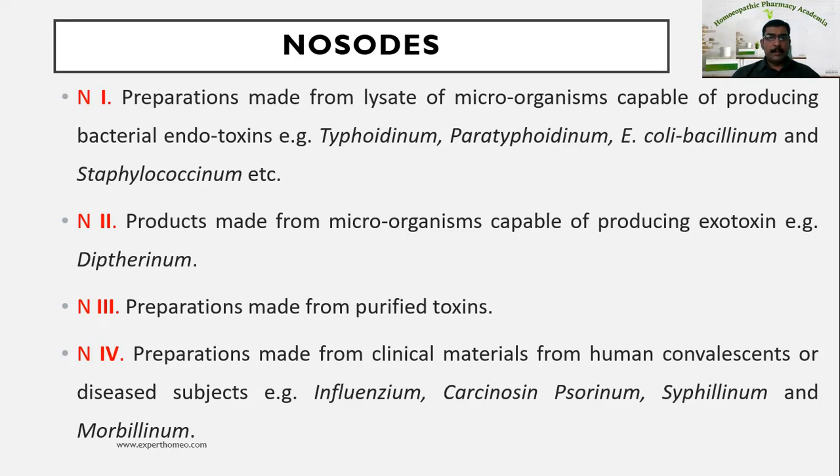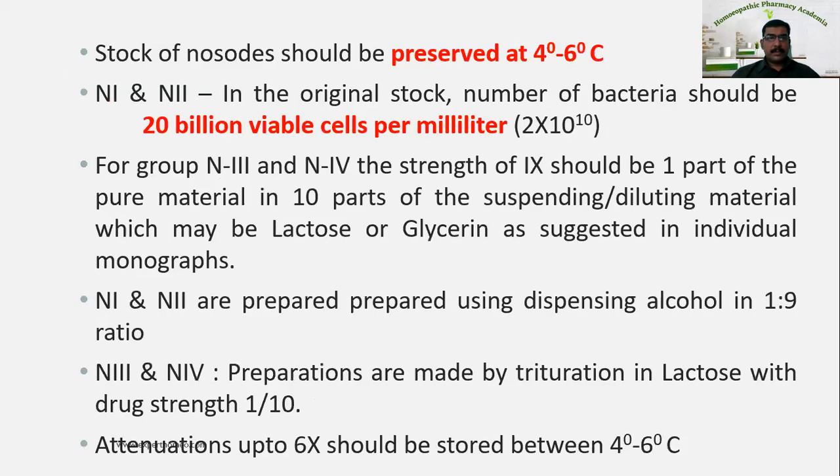Now about the method of preparation. The stock of nosode should be preserved at 4 to 6 degrees Celsius. The stock means the crude form of the material from which the medicines are prepared.